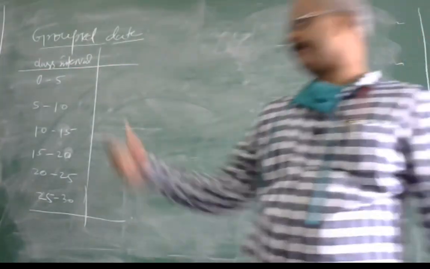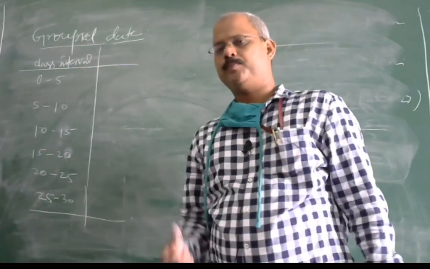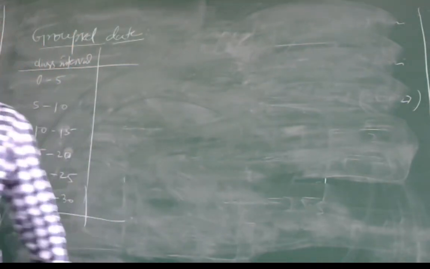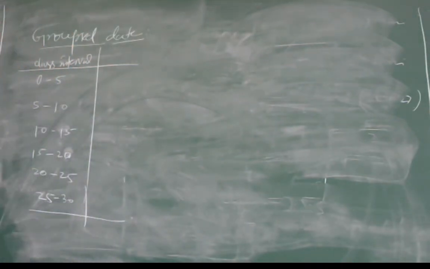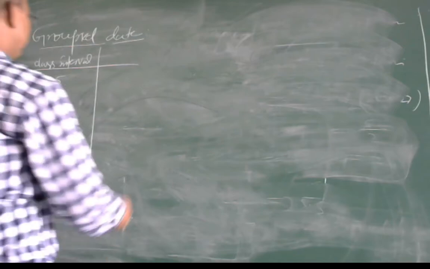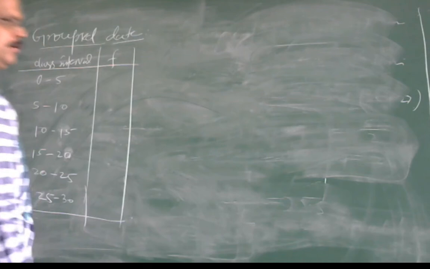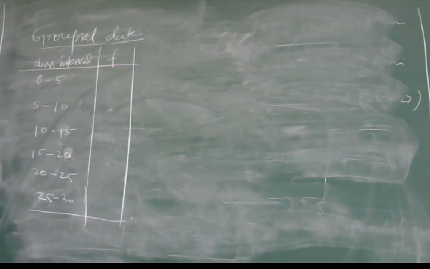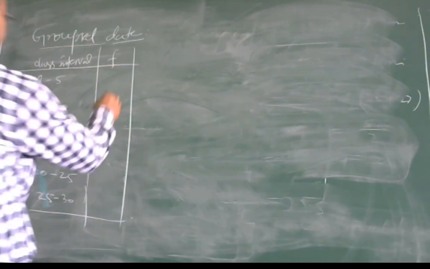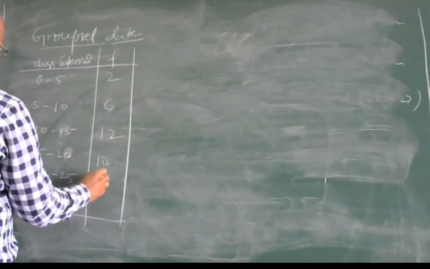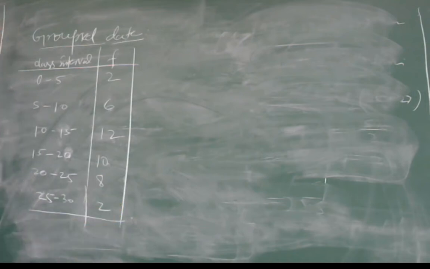Let us take class groups. Let us make a group of the students who have obtained marks in mathematics out of 30: 2, 6, 12, 10, 8, 2.